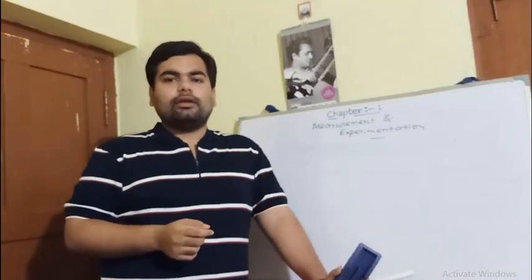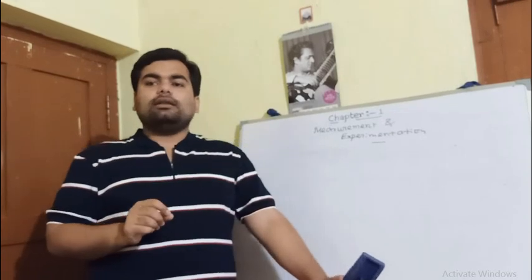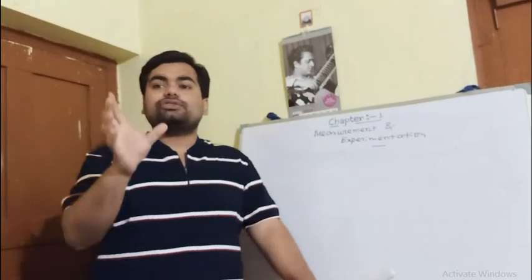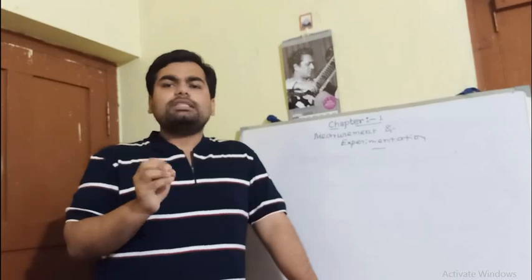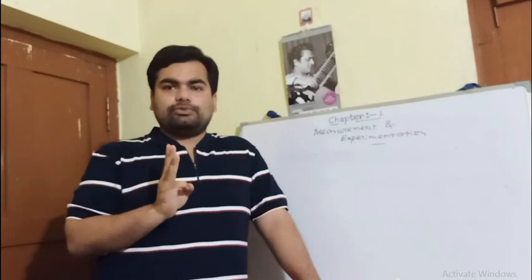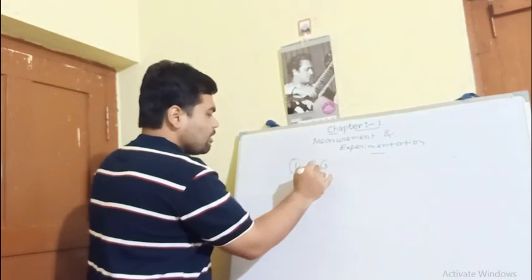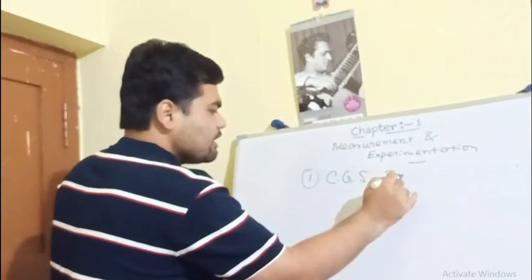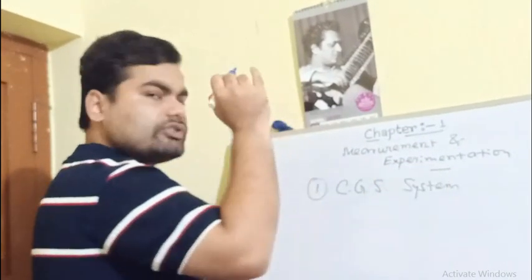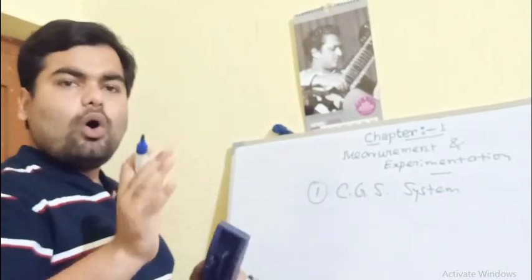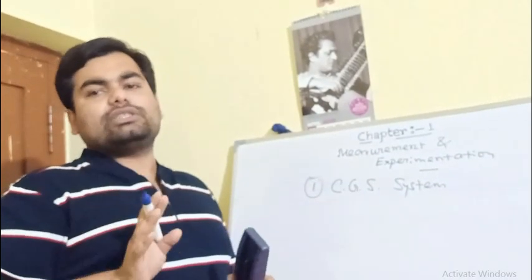Now, our discussion will be on systems of unit. This may be classified into three systems. The first one is the CGS system, or we can say the French system.